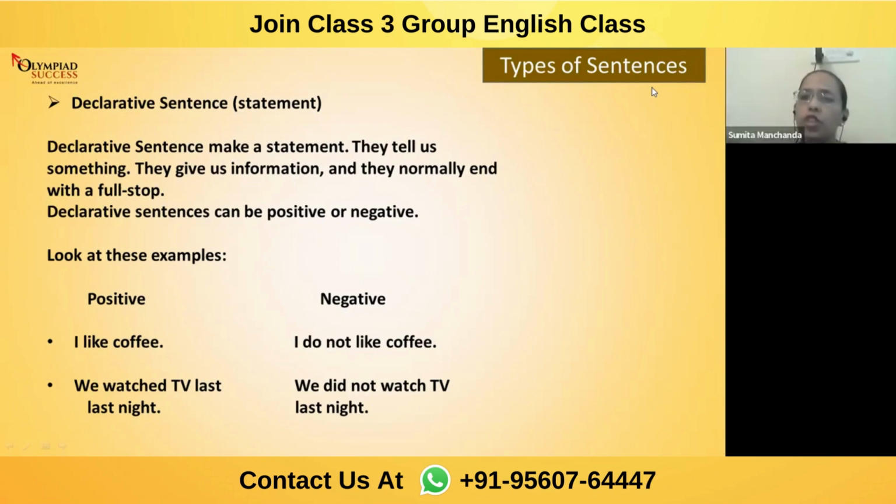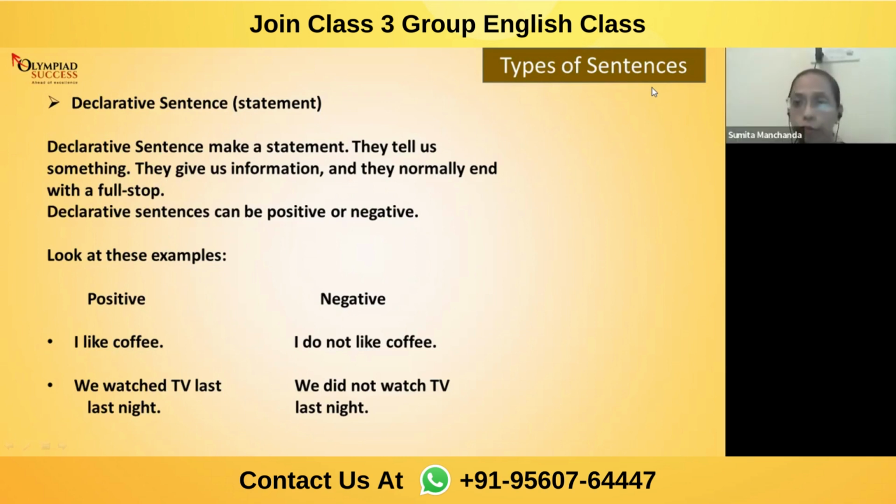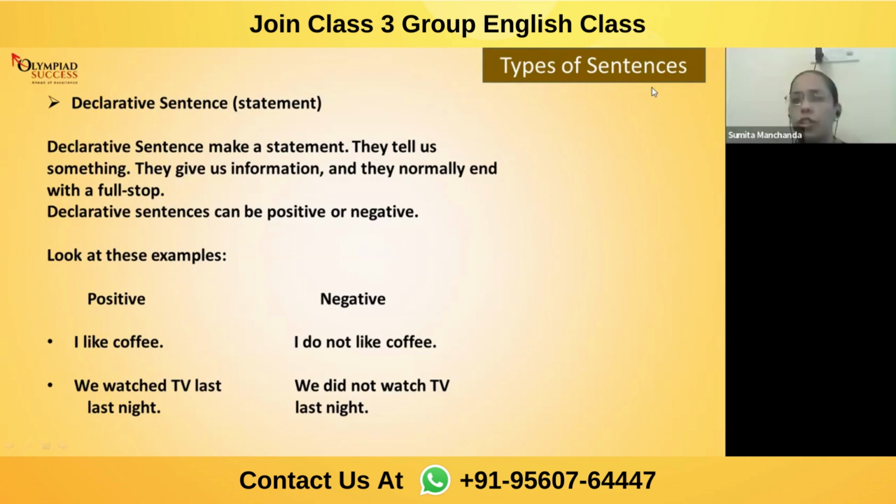So when I'm just declaring, I'm coming up with a very simple statement about myself. So whenever we come up with sentences like this, where I'm trying to give you information about myself or someone else, and it's a simple sentence without any question, without any request, without any advice, without any command, we are going to say those types of sentences are declarative sentences. It's clear? Okay, now just lower your hand and mute yourself.